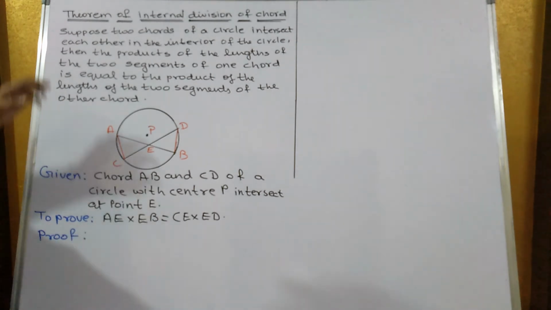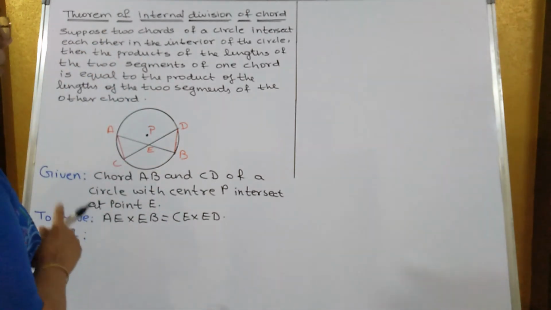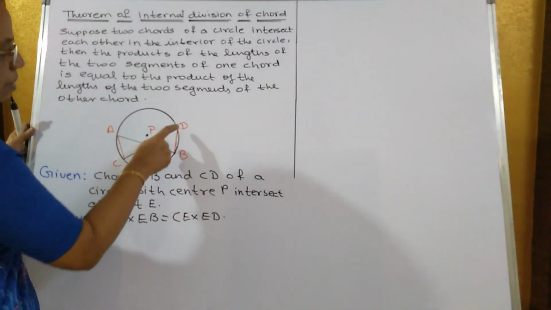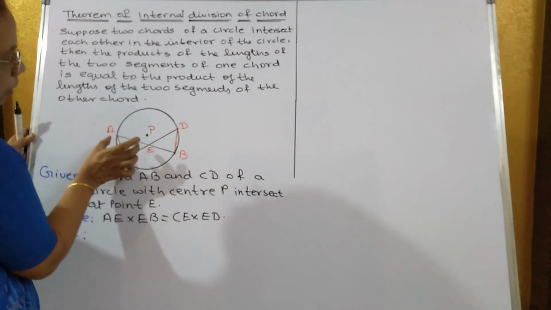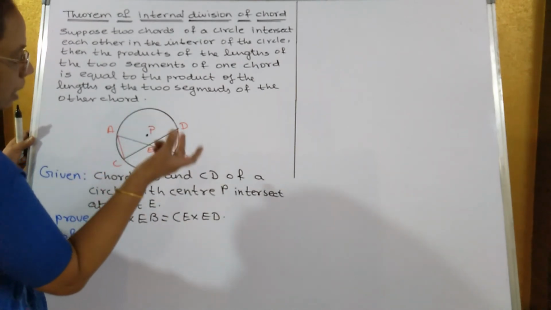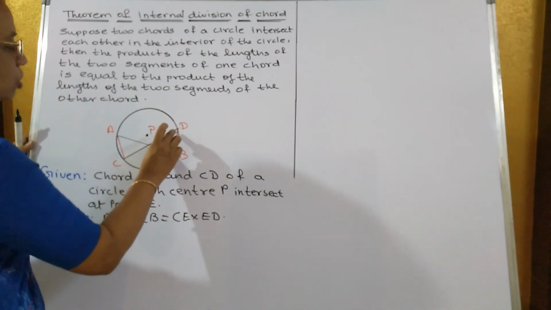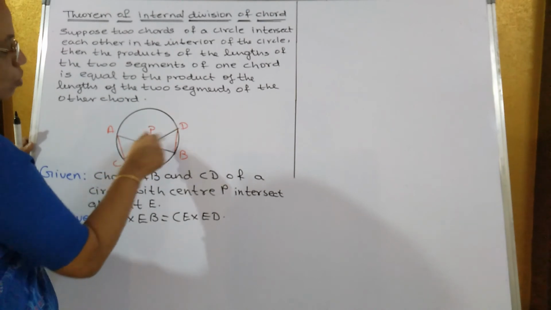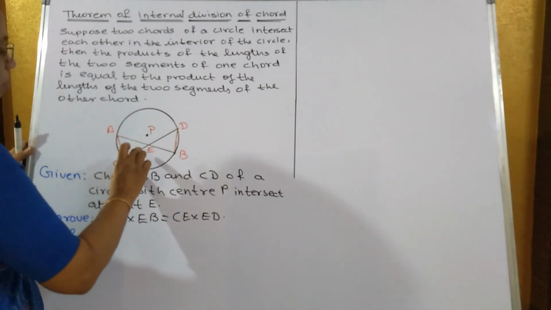Now the next theorem, the theorem of internal division of chords. What is the meaning of this theorem? Supposing two chords AB and CD intersect internally in the circle, then the product of one chord, that is AE into BE, will be equal to the product of the other chord, that is CE into DE.